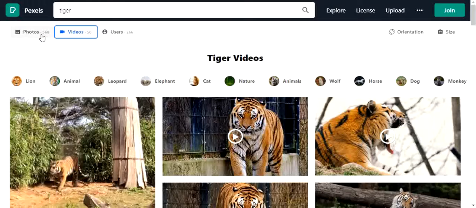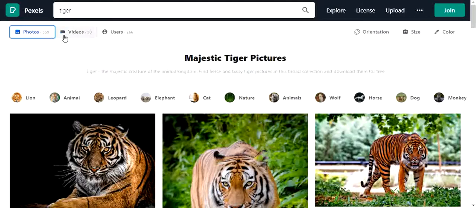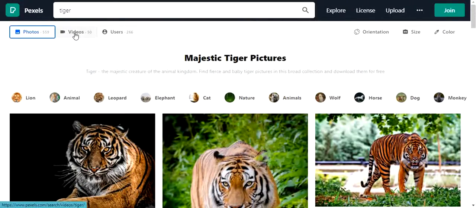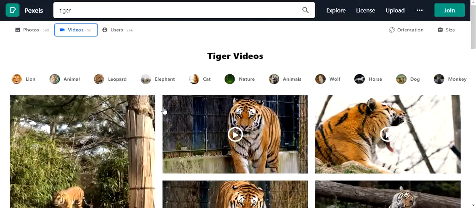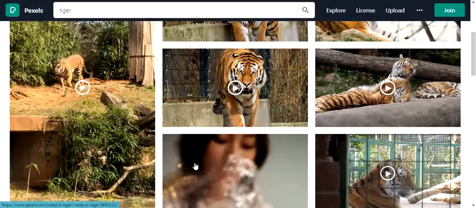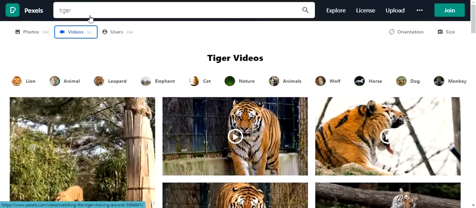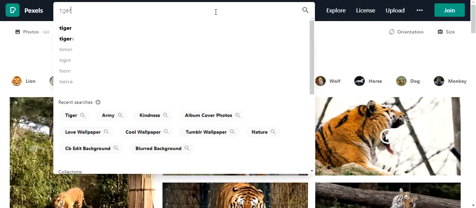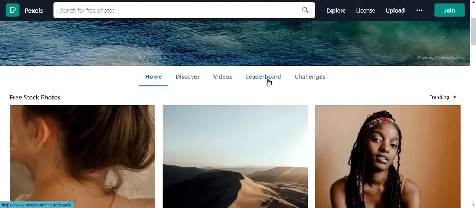In this section, we can see photos and videos. If I click photos, I can see all tiger-related photos. In the same way, if I click videos, I can see all tiger-related videos in this section. In the same way, whichever category of picture you want, you can search in the search bar, and you will get it. The next section is the leaderboard.